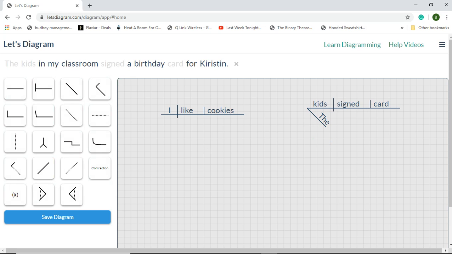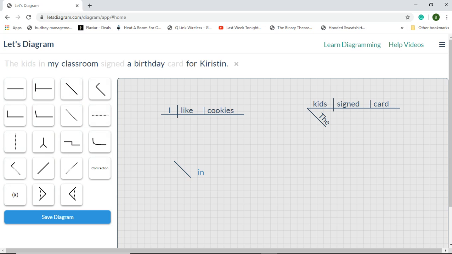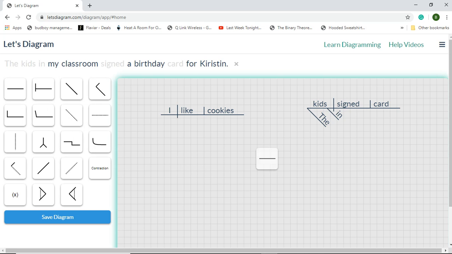Okay? In my classroom is acting as an adjective, as a prepositional phrase. In my classroom. And it is modifying kids. Okay? The kids in the classroom. So, our preposition is in. It goes under kids because that's who it's modifying. Okay. Classroom is the object of the preposition.